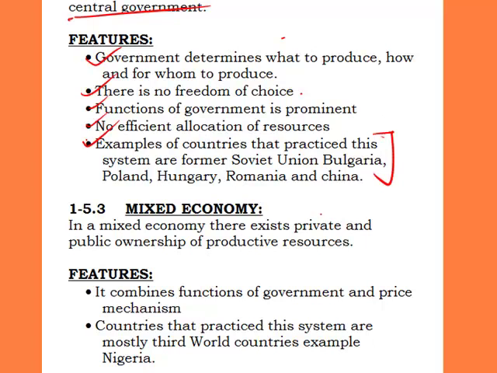So we need to know at this point that a socialist economic system is highly different from a capitalist economic system, in such a way that a capitalist economic system is one in which price mechanisms determine the allocation of goods and services. But under a socialist economic system, government plays a very prominent role. Government determines what to produce, how to produce, and for whom to produce in that economic system.